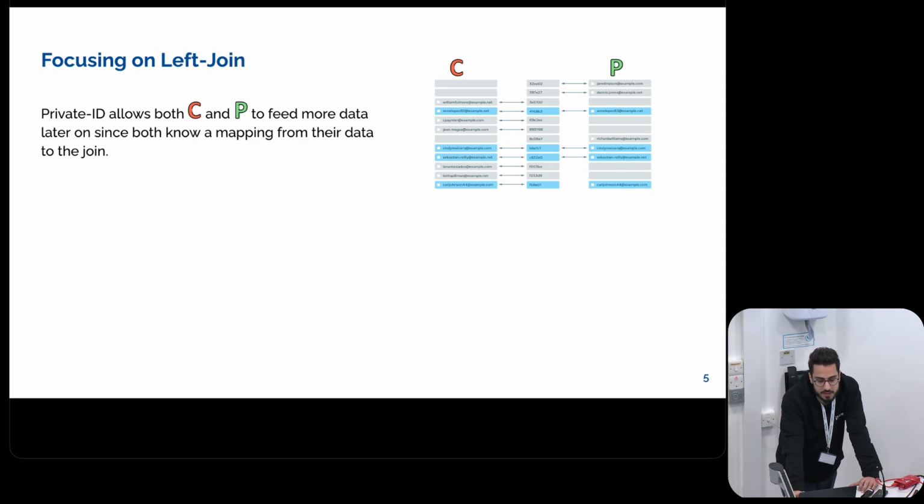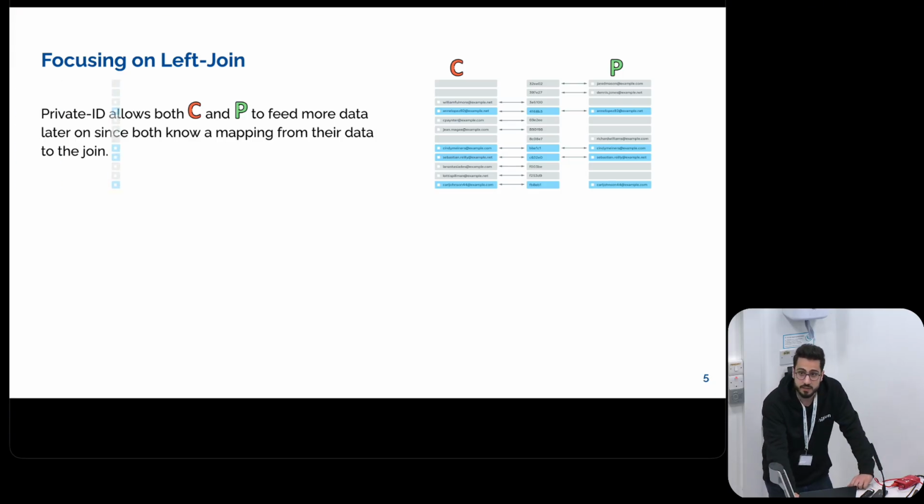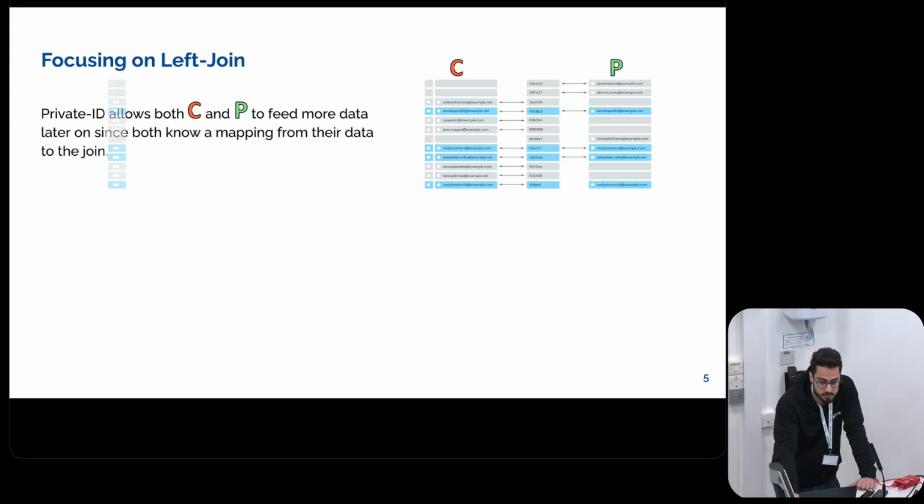We quickly realized that although previous works have focused on joins and on unions and intersections, we actually can do something different here, and we focused on left join. The reason that we focus on left join is that when we have two parties, we have this associated data that both parties can bring in the computation. The associated data can be the dollar amounts that I mentioned, some timestamps, and so on.